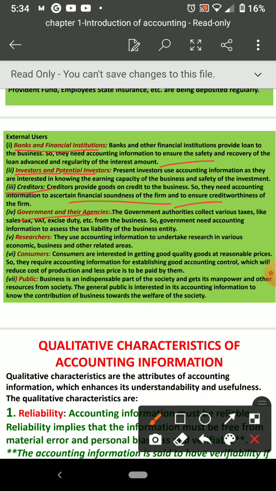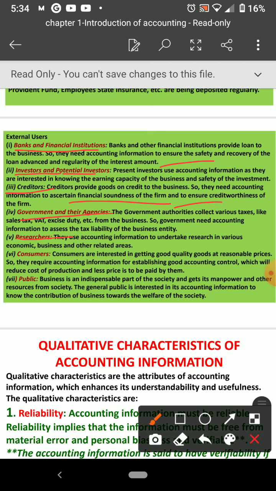Then government and other agencies. Yes, external users. The next one is government authority. So government also wants to know, to collect the tax, sales tax, VAT, excise duty, customs duty. So all those things are related to the business. So government also wants to know.